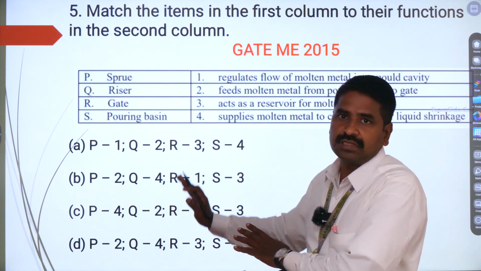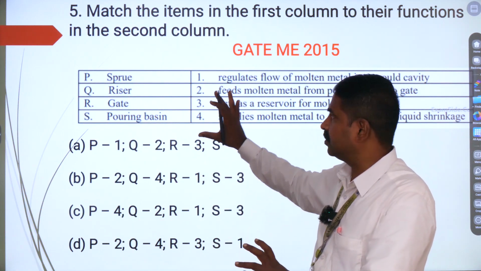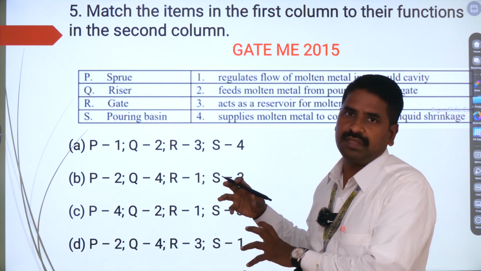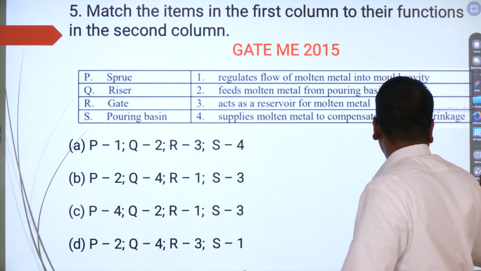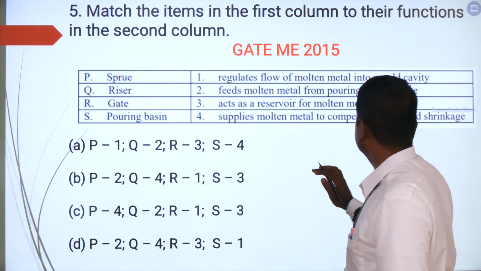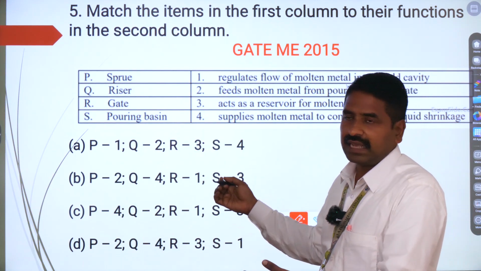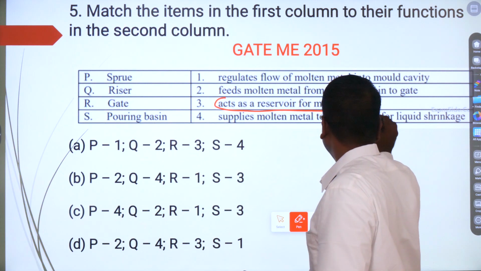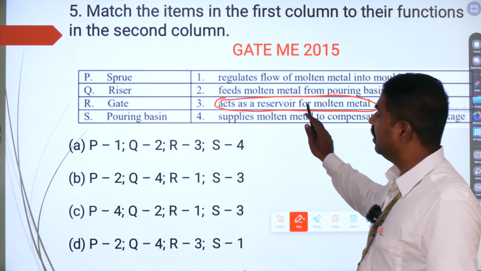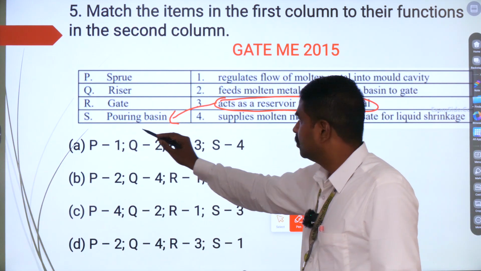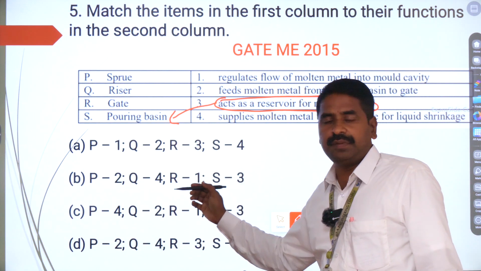So with respect to this question, you have seen question number 1 and question number 3, which deal more or less with this. Based on the idea, I am going to give the answer. If you have carefully observed this class, we have already spoken about this. Acts as a reservoir for the molten metal. So which is going to act as a reservoir for the molten metal? It is nothing but the pouring basin. So S is going to be 3.